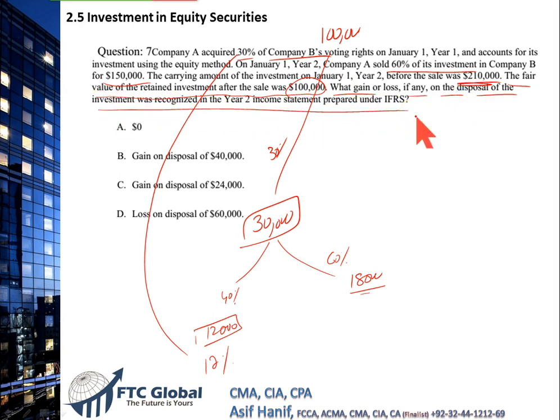Now this is an interesting question, and that needs a suggested approach that will help you solve a question like these. We have an investment that changed its form from equity into fair value, into investments that is between 0 to 20%, 12%. We need to determine what was the gain and loss.